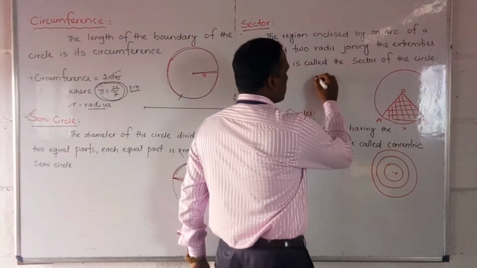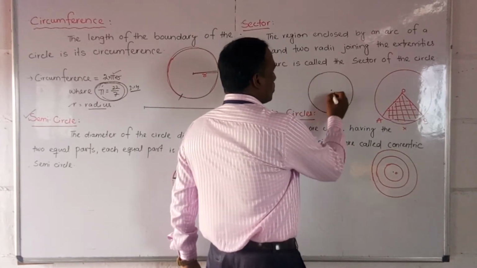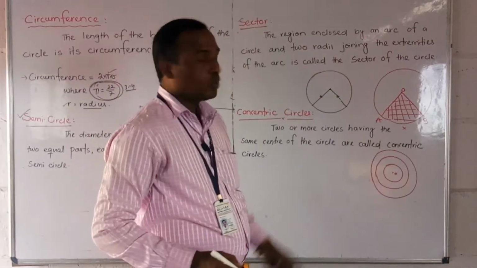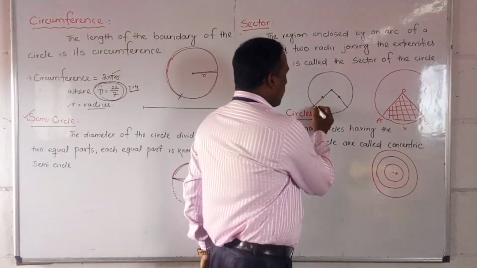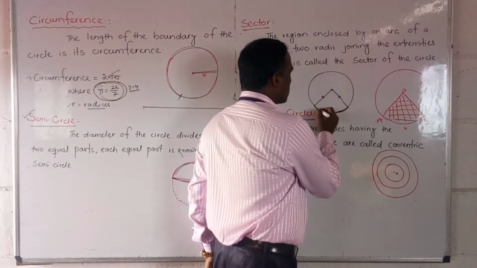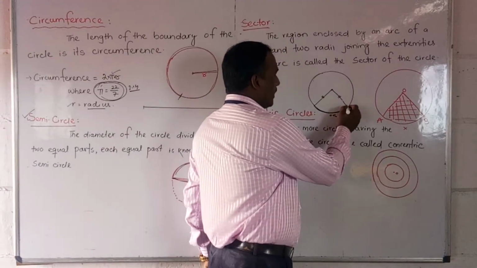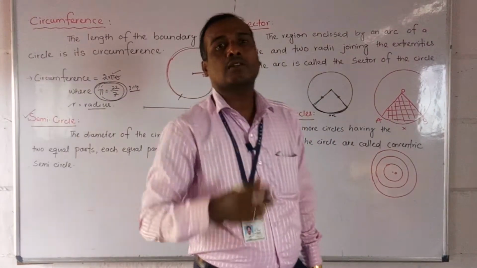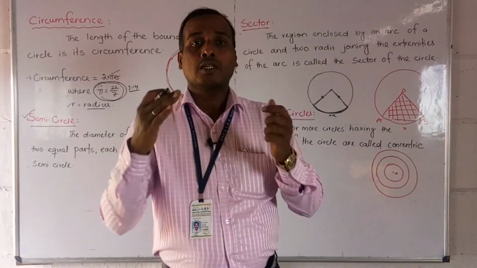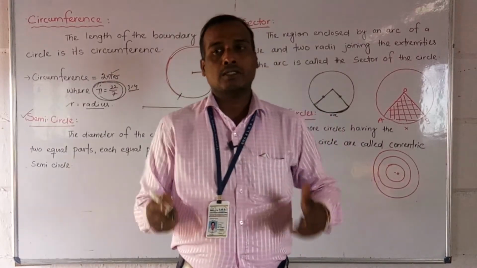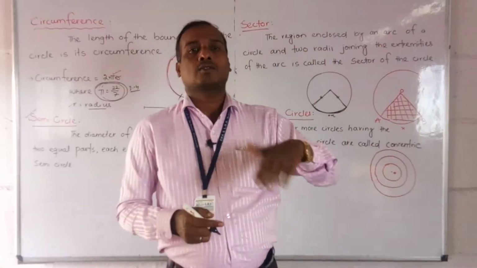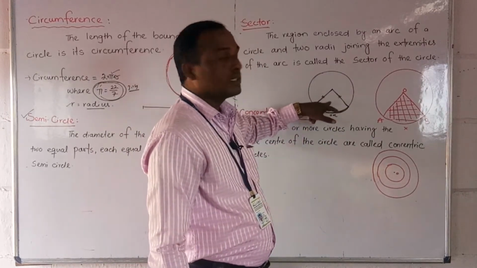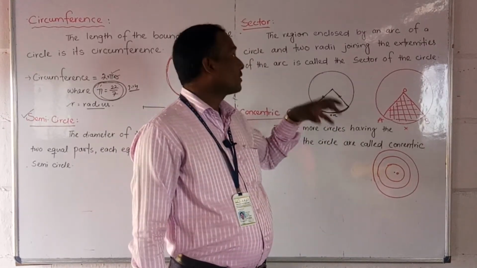Suppose this is a circle. This is one radius, this is also one radius, two radii, and one arc, this is called the arc. The region covered by two radii and one arc is called a sector.